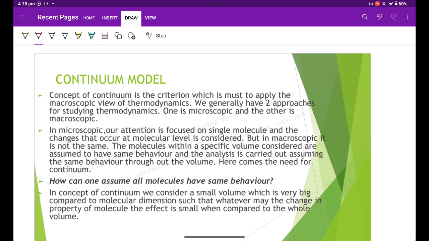For example, temperature. There is nothing called the temperature of a molecule of a gas. We always say the temperature of the gas. Temperature is measured as the net kinetic energy of the collisions in the container. Similarly for pressure. Pressure has no meaning at the molecular level. Pressure in the container is felt from the net rate of change of momentum when molecules collide against the wall of the container. Therefore, we want the properties to be macroscopic, and for properties to be macroscopic, we want the system to be continuous, and that is the continuum model.